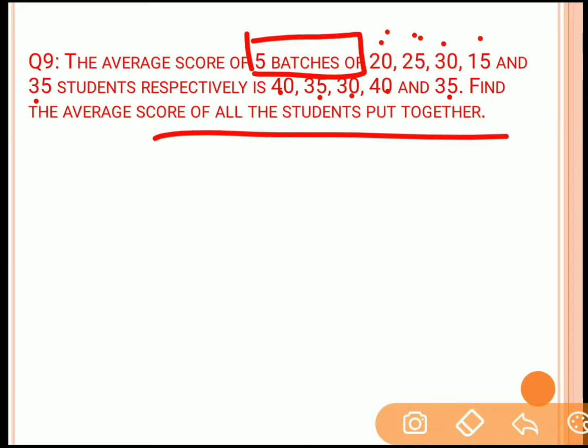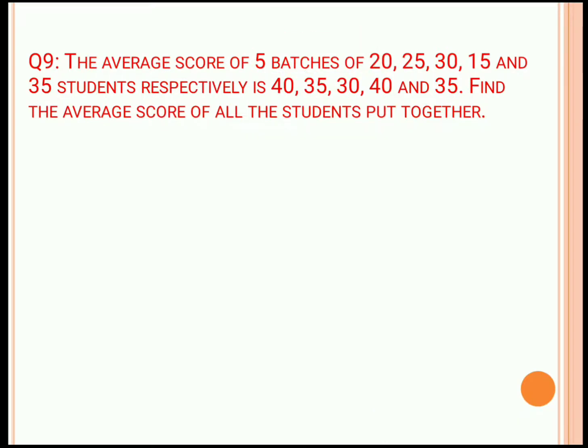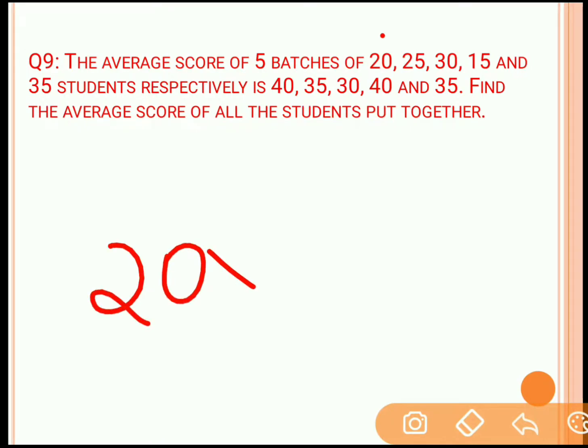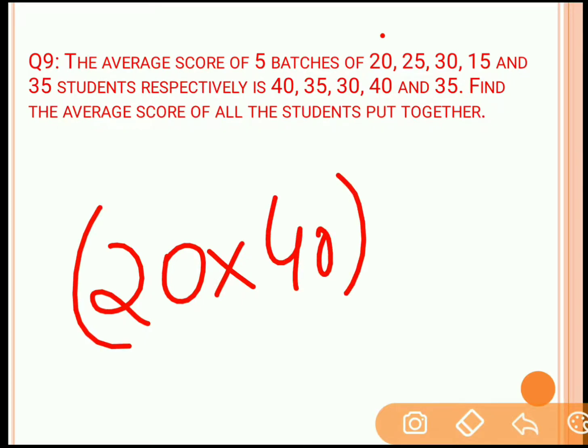Also, their average scores are mentioned as 40, 35, and so on. Now, we need to find out the average score of all students put together. So, in this question, first of all, we will find out the total score scored by the first batch. In the first batch, the total number of students is 20 and the average is 40. So, 20 into 40 is the total score of those 20 students.